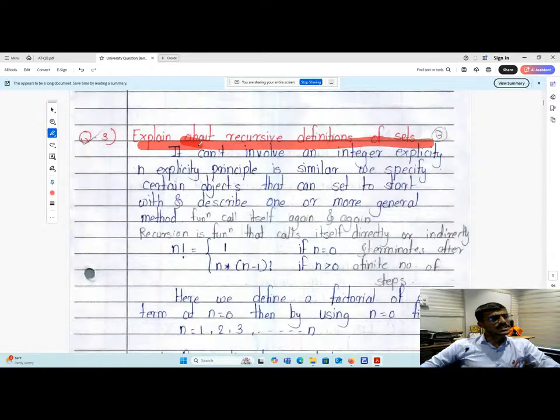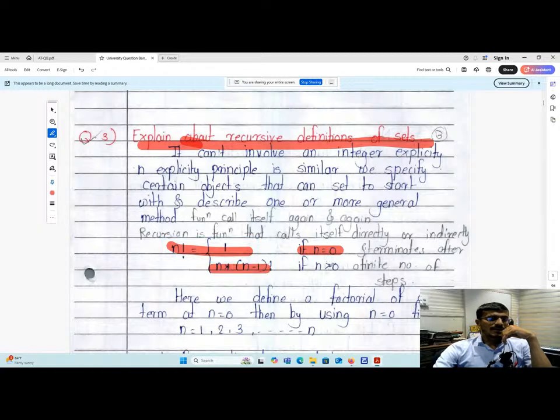So in the case of recursion, the very fantastic example of recursion is finding the factorial. So in this example of finding the factorial, n factorial equals 1, or n factorial equals n into n minus 1 factorial. So whenever n equals 0, you know that 0 factorial equals 1.